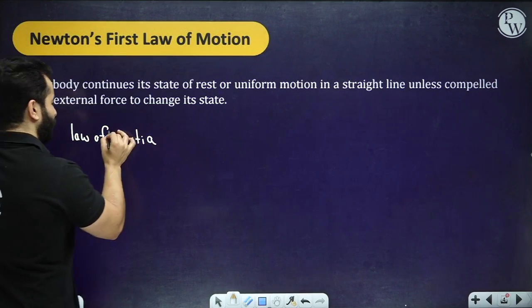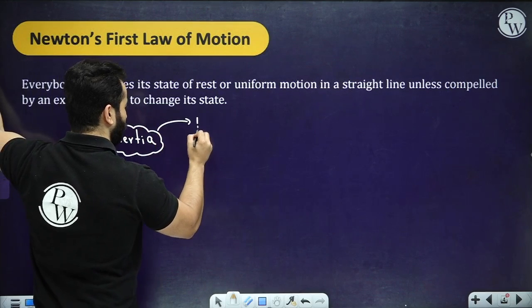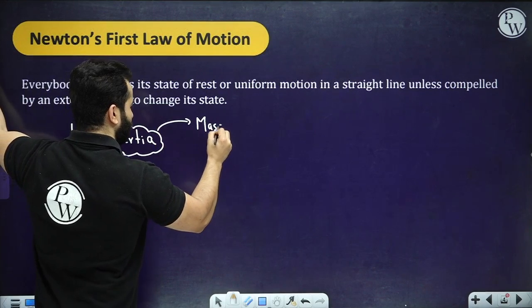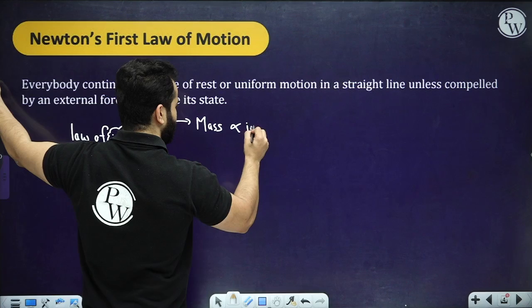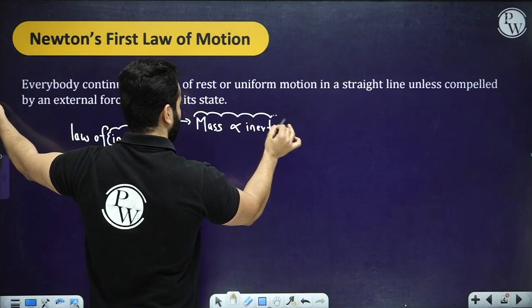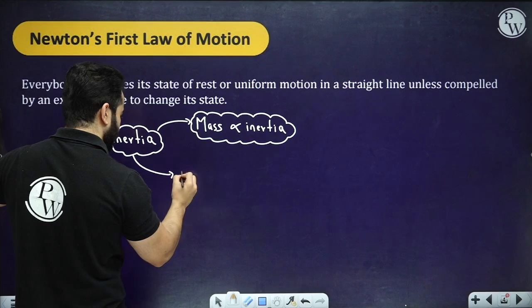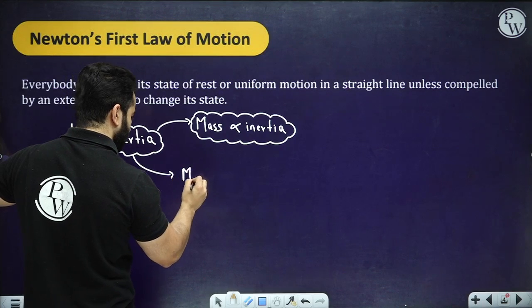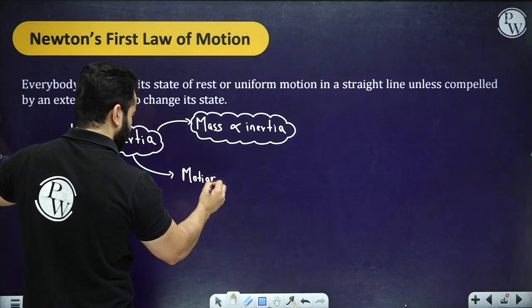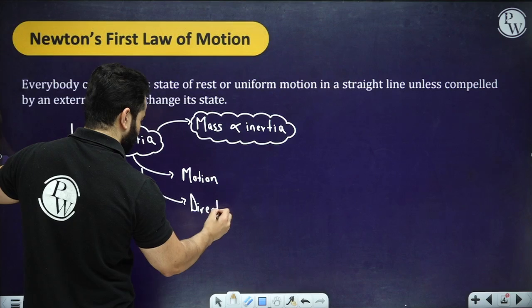And when we are going to talk about inertia, we are also going to say that inertia is basically a property of mass. So the greater the mass of a body is, the greater is going to be the inertia of the body, right? Then we have different sorts of inertia: inertia of motion, inertia of direction, and inertia of rest.